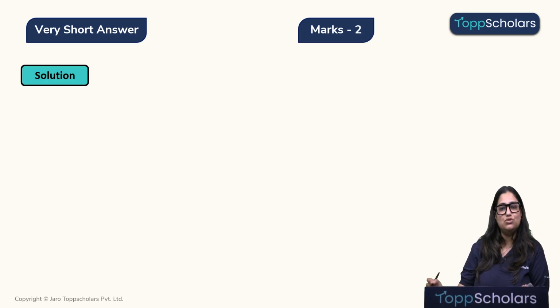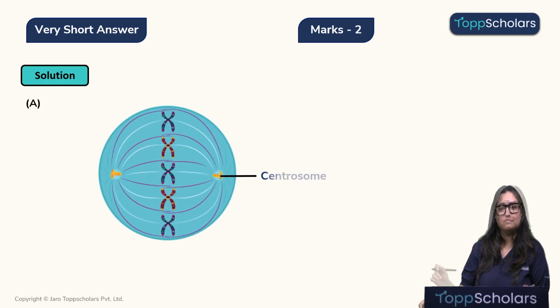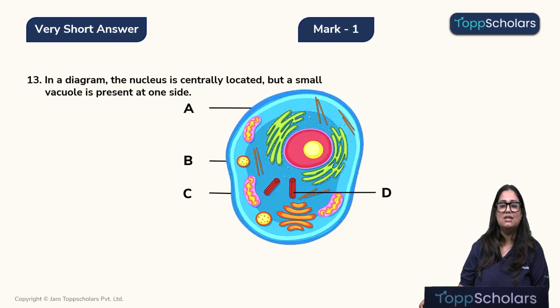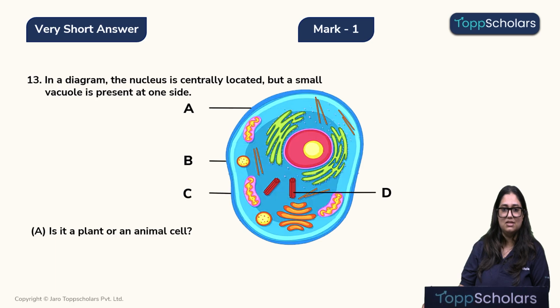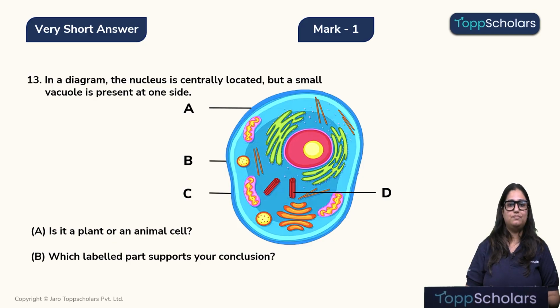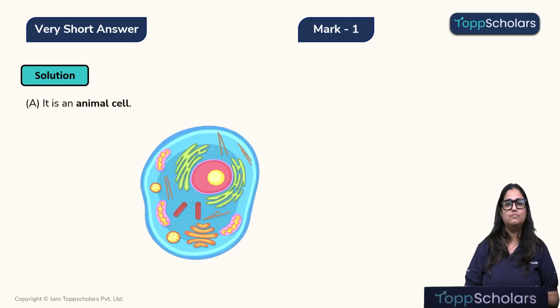So let's quickly look at the solution, children. The labeled structure is the centrosome and it plays an important role in spindle formation. Okay. Now let's move to the next question. In a diagram, the nucleus is centrally located, but a small vacuole is present at one side. Is it a plant cell or an animal cell? Question B. Which labeled part supports your conclusion? So let's look at the solution.